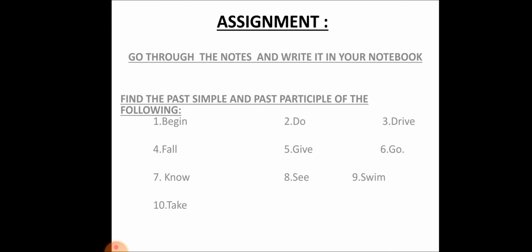If you still have any doubt, you may ask me anytime. Now here there is an assignment for you. You have to go through the notes and then write it in your notebook. Now these notes are there in your video only. So from there you have to write the notes. And you have to find the past simple and the past participle form of the given words.